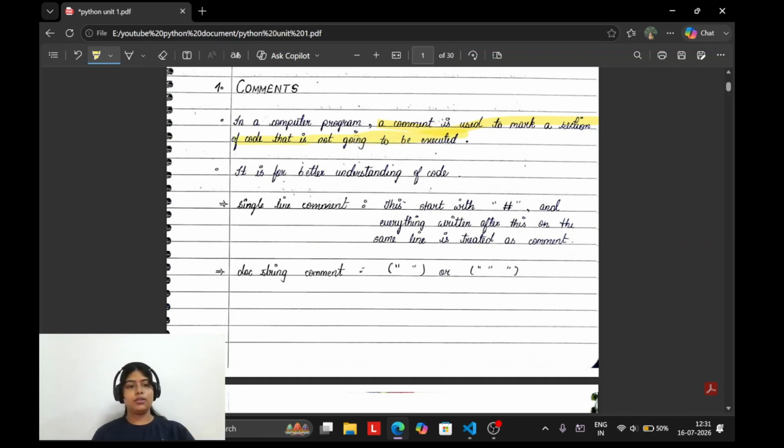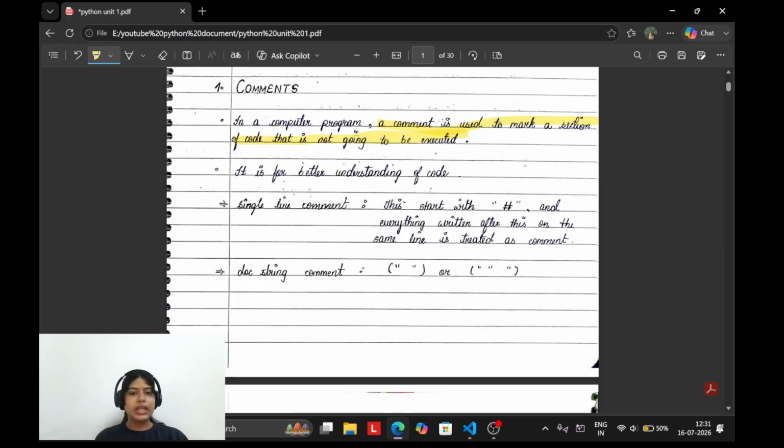What do you mean by this line? A comment is something used to mark a section of code. You will be writing code, and now you want to add a note to it, so that if you view this code after two or three years, after seeing the comment you will easily understand what this code is about. Or some other person who is going to work on this code and is new to everything, who doesn't know what this code is about, will easily understand it by seeing your comment.